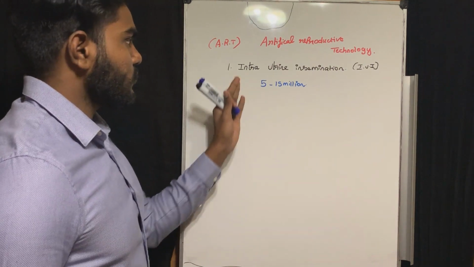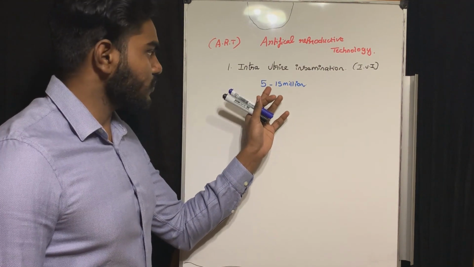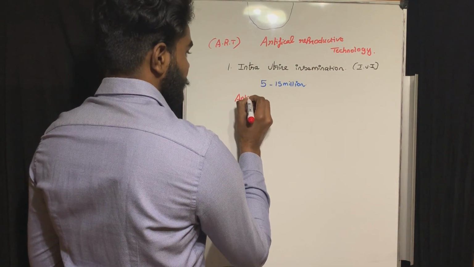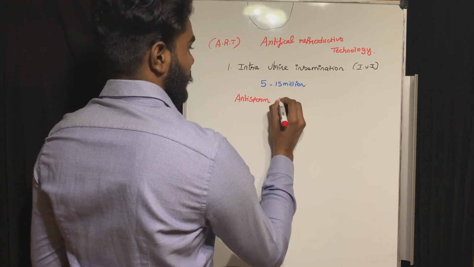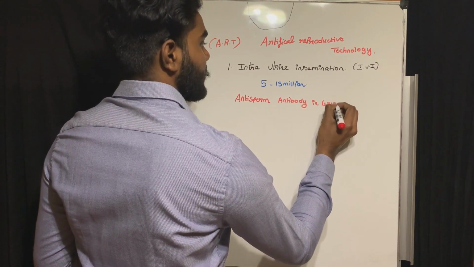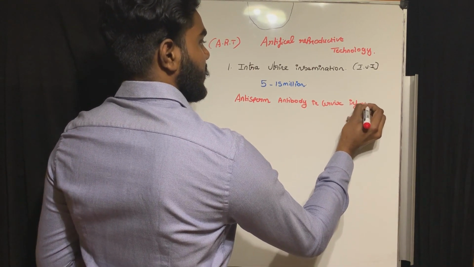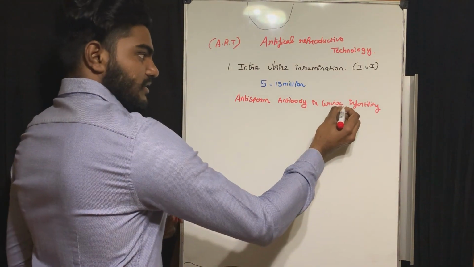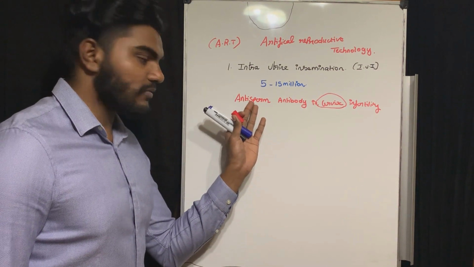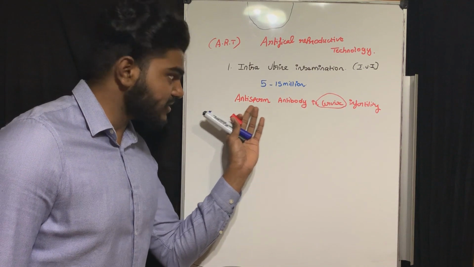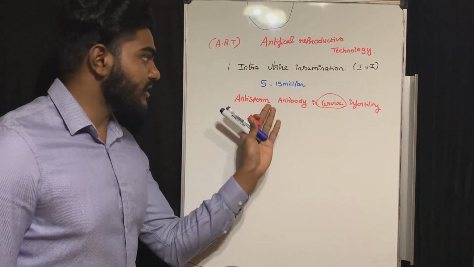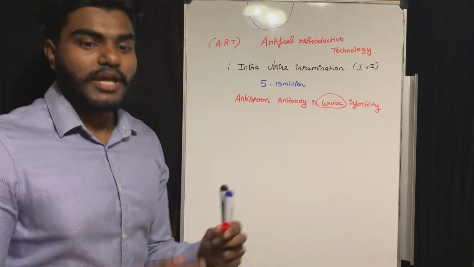When we are going to use this method, the first condition I already told you: 5 to 15 million. After that, when the condition is anti-sperm antibody in the cervix, infertility. It means in the cervix region there is anti-sperm antibody. From the word itself, you can understand it works against sperm entry, so the sperm can't enter through the cervix region. At that time, we can use the method intrauterine insemination.